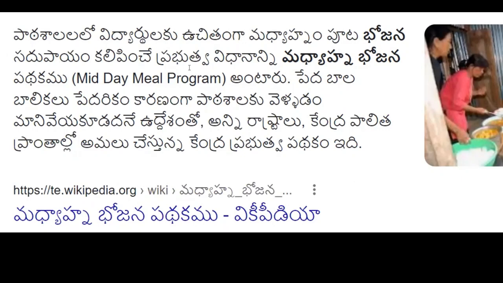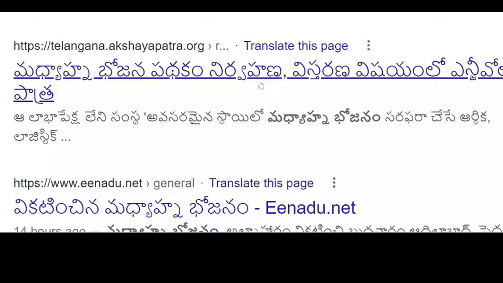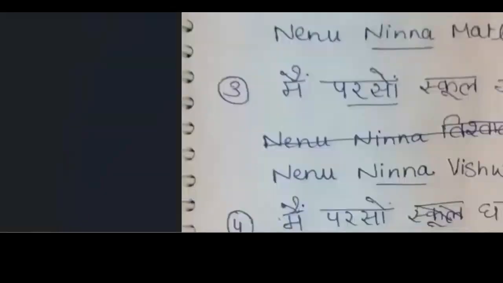Okay, so in these types of sentences, where it is a program name, we can say Madhyana Bhojana Padakam, especially when we want to highlight. So that is one thing. Mostly we use it only in those contexts, but in general, when we are talking about just meals, just say Bhojanam only. No need to specify Madhyanam or Ratri. Okay, now let's go back to this.